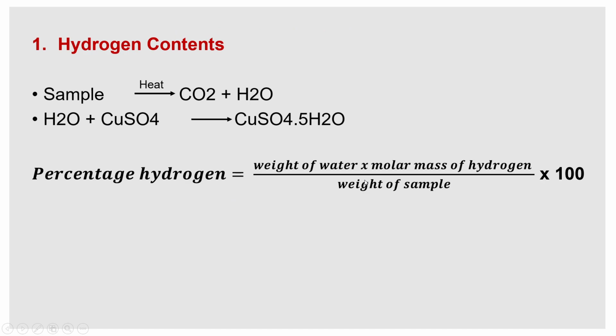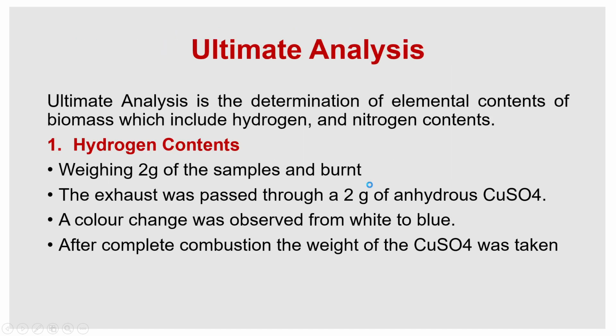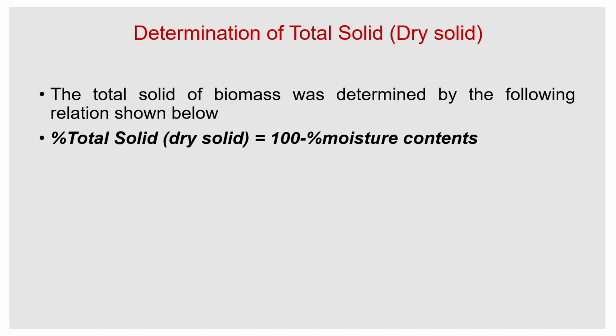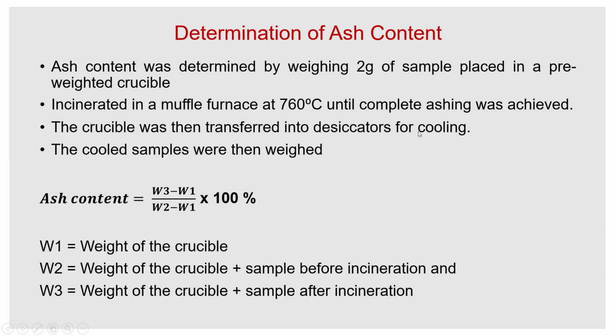After cooling, we calculate the ash content, similar to the moisture content: W3 minus W1 divided by W2 minus W1. W1 is the weight of the crucible alone, W2 is the weight of the crucible plus the sample before it is incinerated, and W3 is the weight of the crucible plus the sample after incineration. It is also expressed as a percentage, hence multiplied by 100.